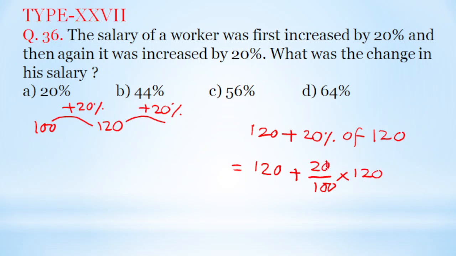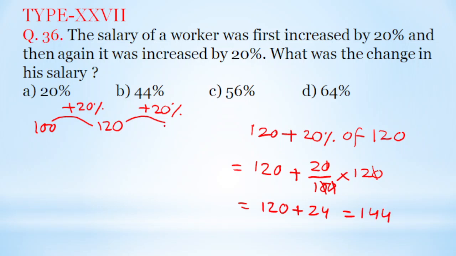So here this 0 cancels this 0 and this 0 cancels this 0. That is equal to 120 plus 24. So that is equal to 144.